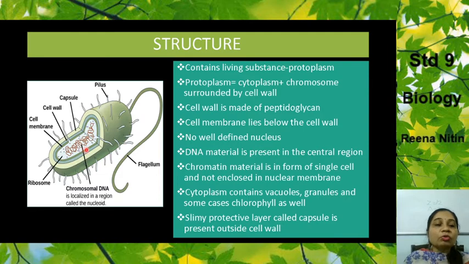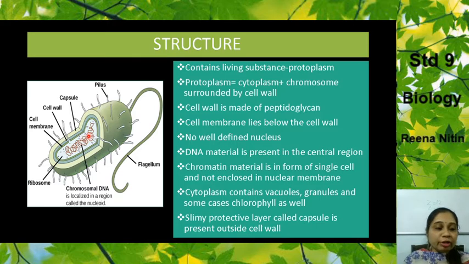The cell wall, what is it made up of? It is made up of peptidoglycan. The cell membrane lies below the cell wall. So below the cell wall, you will also find another membrane, that is a cell membrane. So here the cell wall, below it you will find the cell membrane, and this is the protoplasmic material which is containing the cytoplasm over here, and this part which is the chromosomes. So this is it.